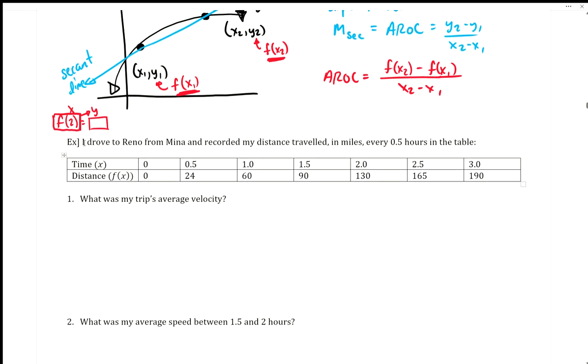In this example, it says, I drove to Reno from Mina, I don't know how to say it. It's a really small town in Nevada. If you want to look it up, it's like population 100. I drove to Reno from Mina and recorded my distance traveled in miles every 0.5 hours in the table. So we've got 0, 0.5, 1, 1.5, and the distances are here. Then it's asking, what was my trip's average velocity? So velocity, instantly we have new vocabulary.